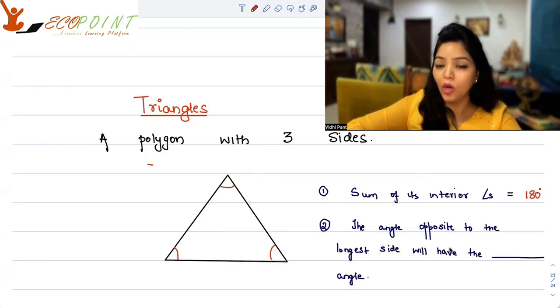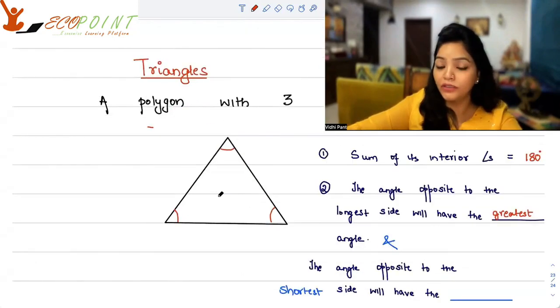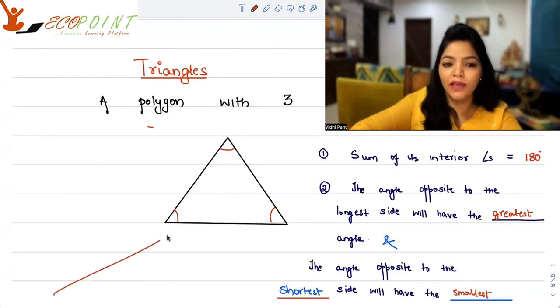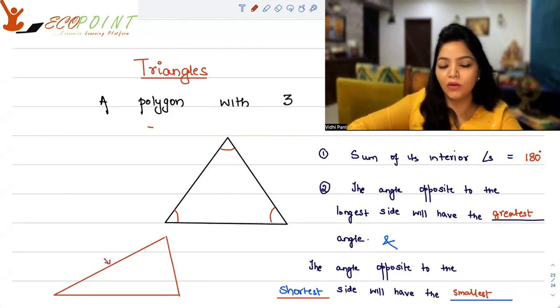The angle opposite to the longest side will have the greatest angle. And on the other hand, the angle opposite to the shortest side will have the smallest angle. So if you have a scenario like this, it seems like this is the longest side. The angle opposite to the longest side is the largest.